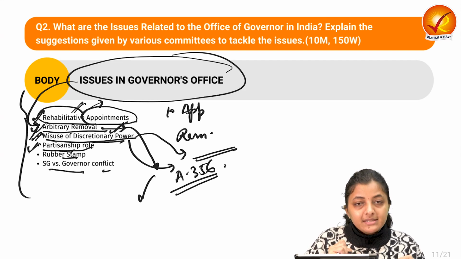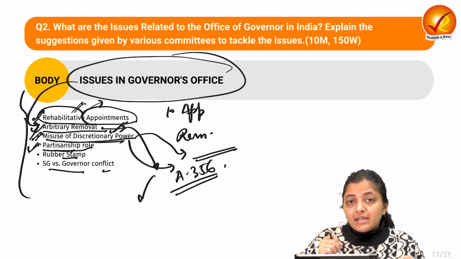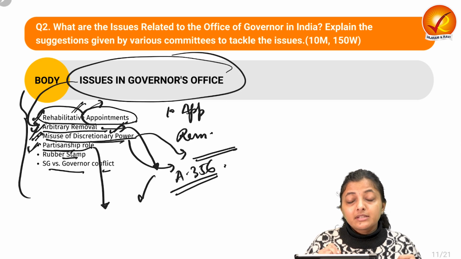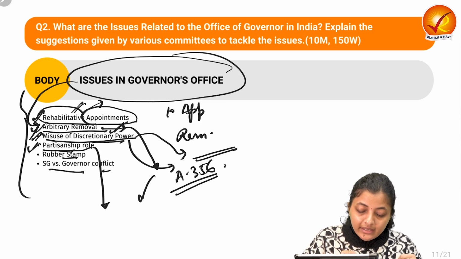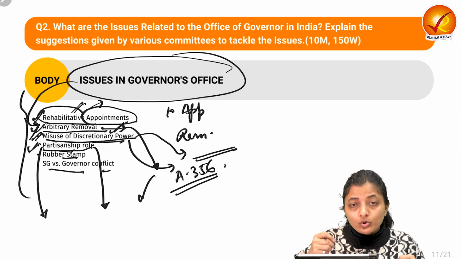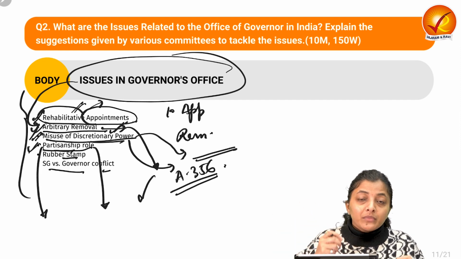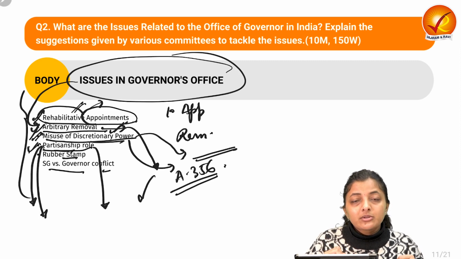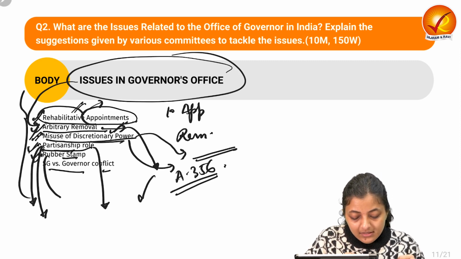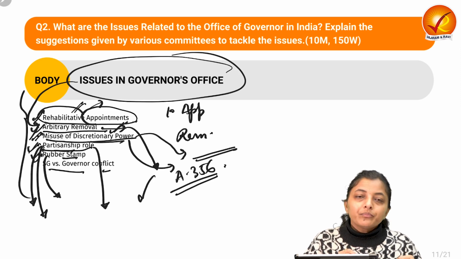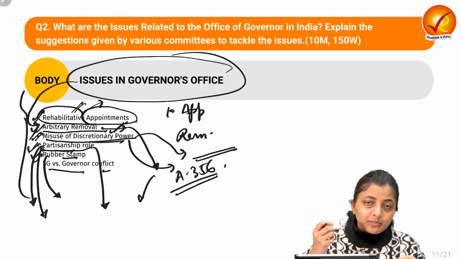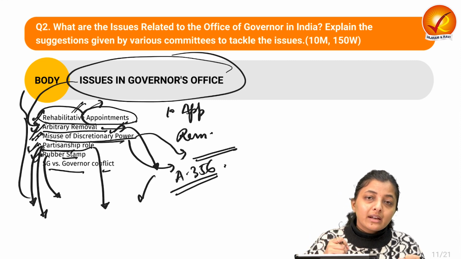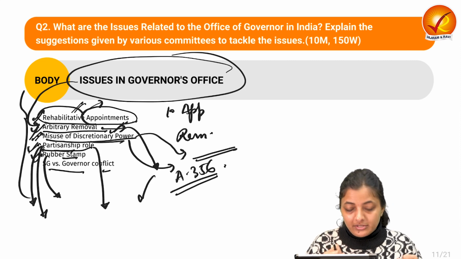Next comes the partisanship role. Governor is appointed as the constitutional head of the state, so he should act in a non-partisan spirit. But in certain cases we have seen that he supports the government at the center, he violates the model code of conduct, so he acts in a partisan way. Next, there are certain issues because he just acts as a mere rubber stamp, because every time he has to act on the aid and advice of the Council of Ministers.